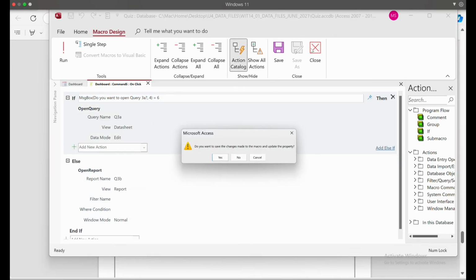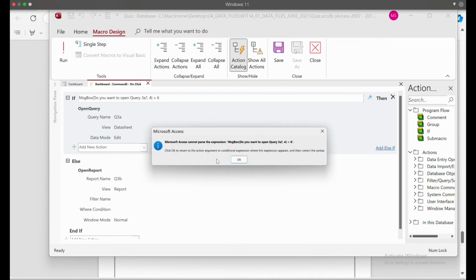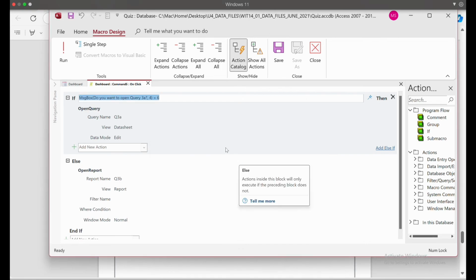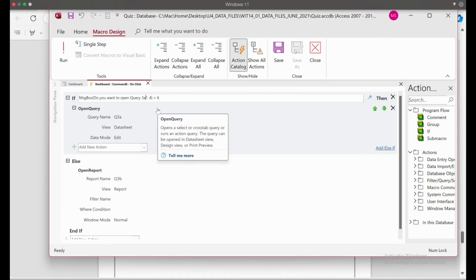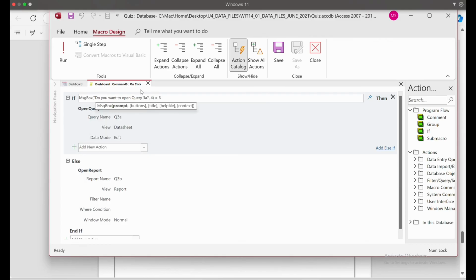Okay, then close it. Yes. Okay, I made a mistake here, which is I have to put the quotation. Okay, then save. Let's save it, close it.